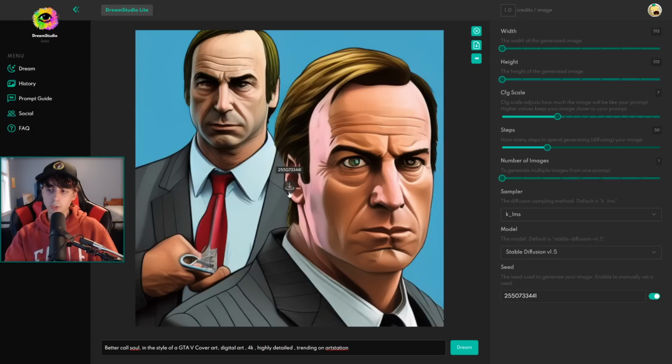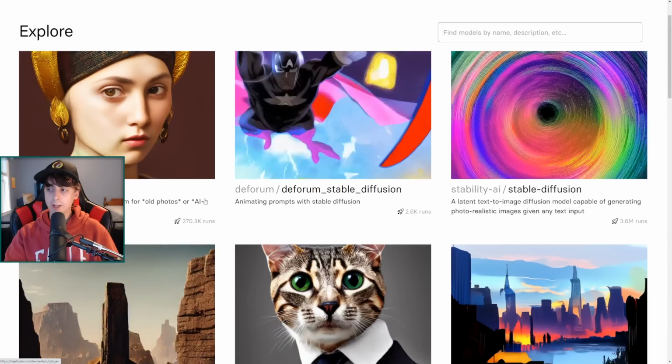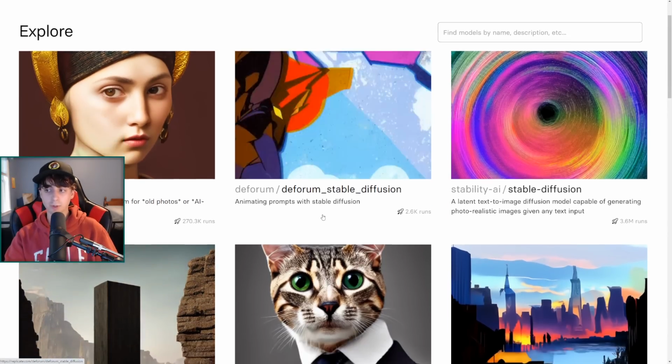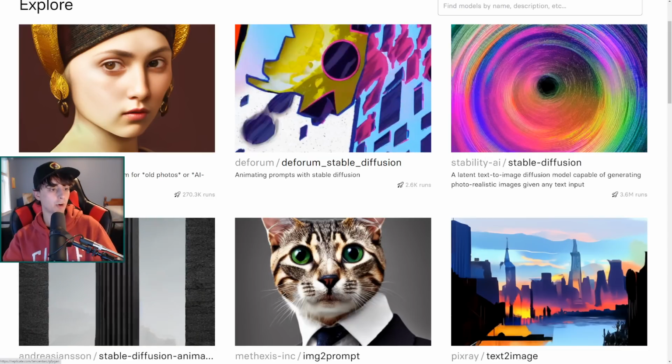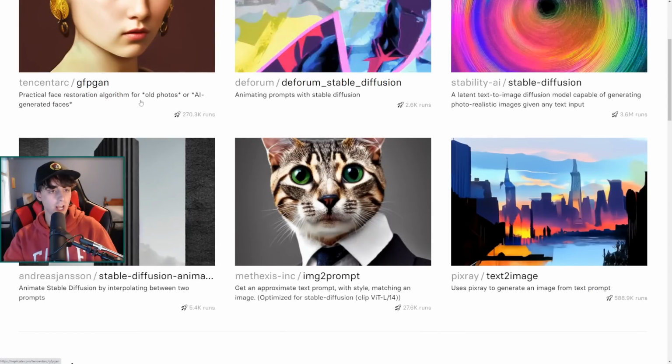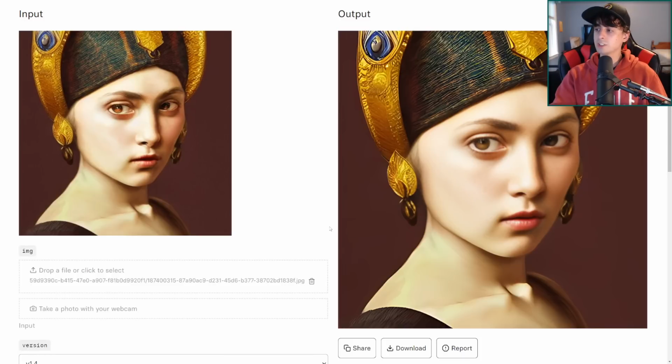Let's say I wanted to improve these faces. This is just a little extra tidbit I'm throwing into this video. Go ahead and download this photo. Head over to replicate.com, which I talked about in my last video, and go to this GFPGAN practical face restoration algorithm for old photos or AI generated faces. Let's see if we can't take our Saul face here and give it a little bit of an improvement. This one will also be linked down below, by the way.